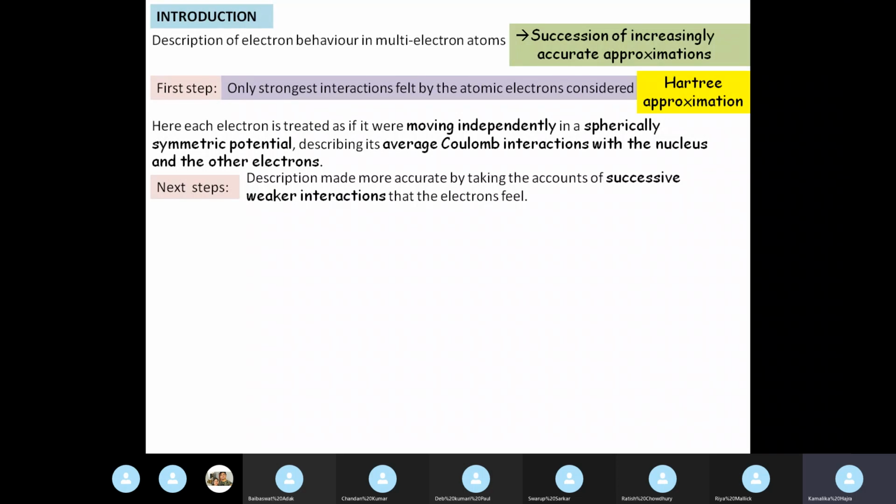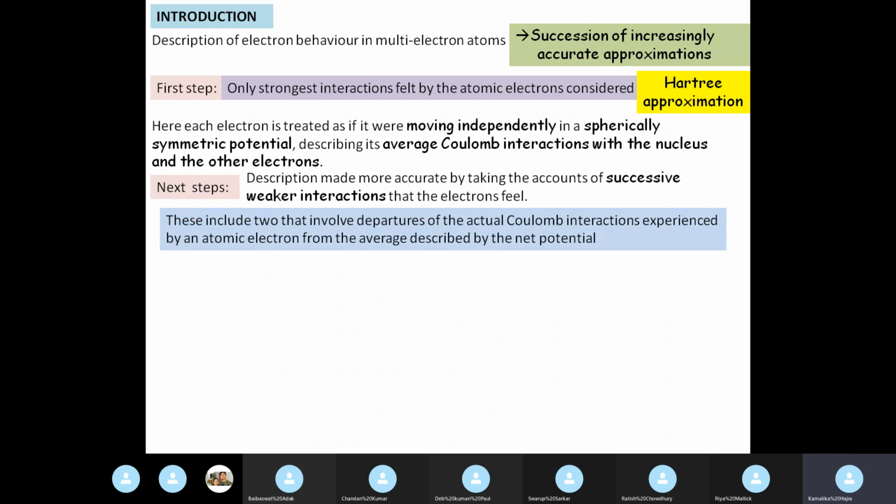When an electron is moving in an atom, it is not only interacting with the nucleus and the other electrons, but it has other atoms, neighboring atoms, their nuclei, their electrons to interact with. So the description is made more accurate step by step, taking into account the successive weaker interactions that the electrons feel.